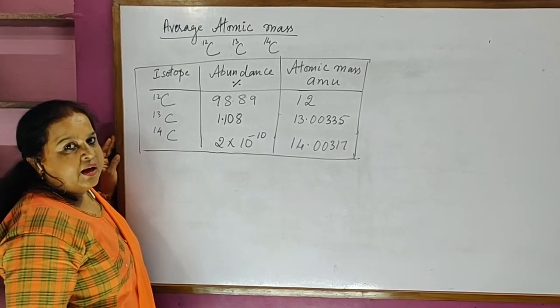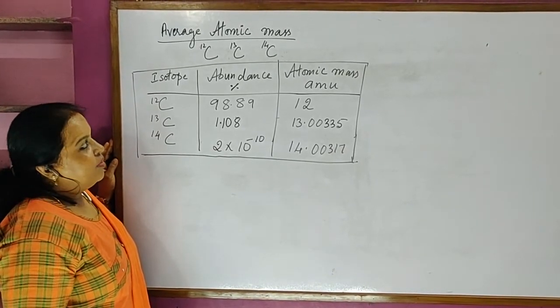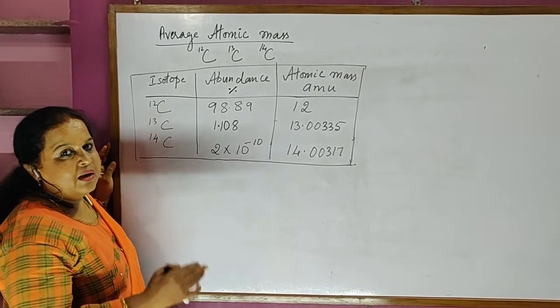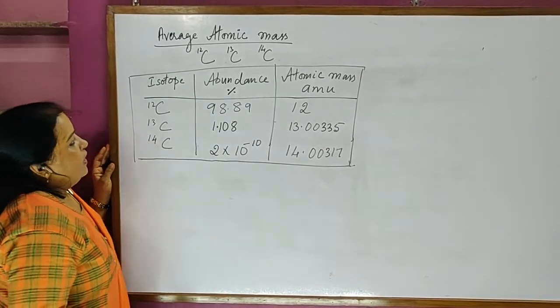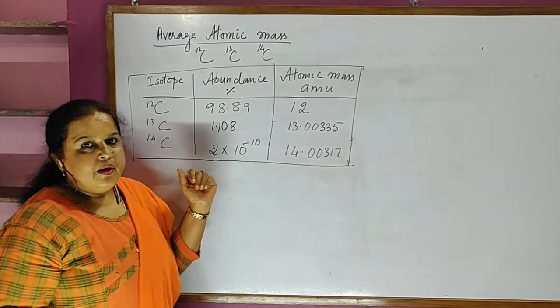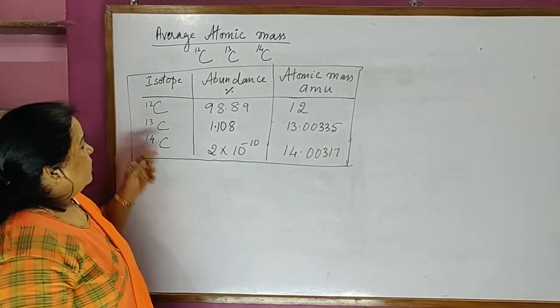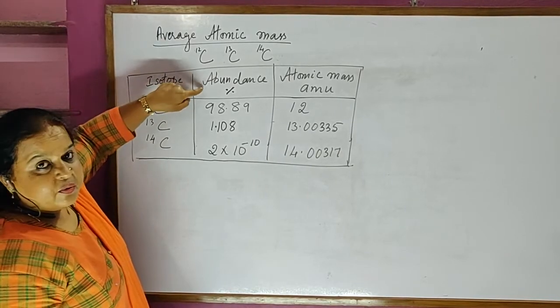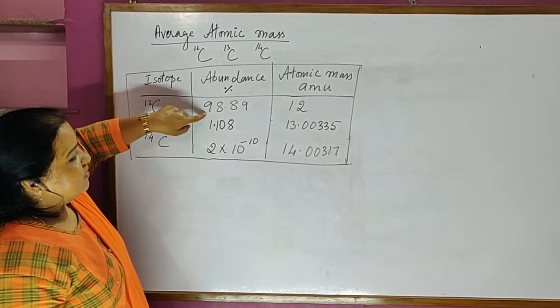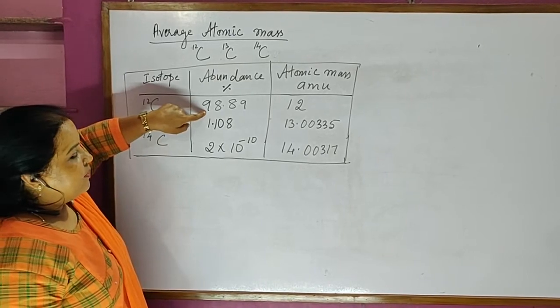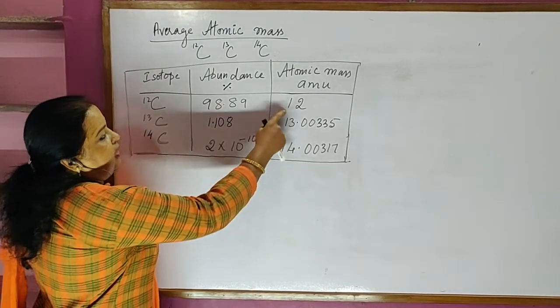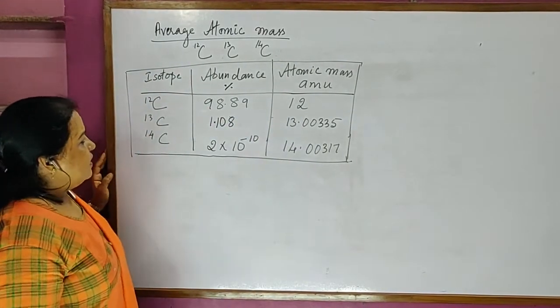Now if I have to calculate the average atomic mass of carbon in total, I have written a table here about their abundancy. This you can get as an examination question itself. C12 in nature has an abundancy of 98.89% and an atomic mass of 12.